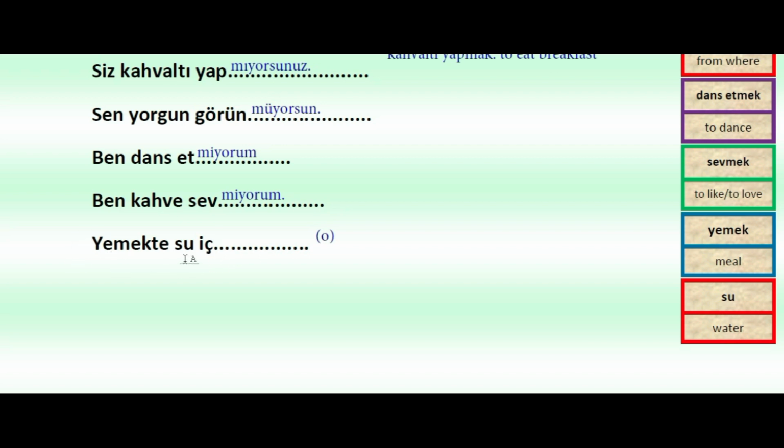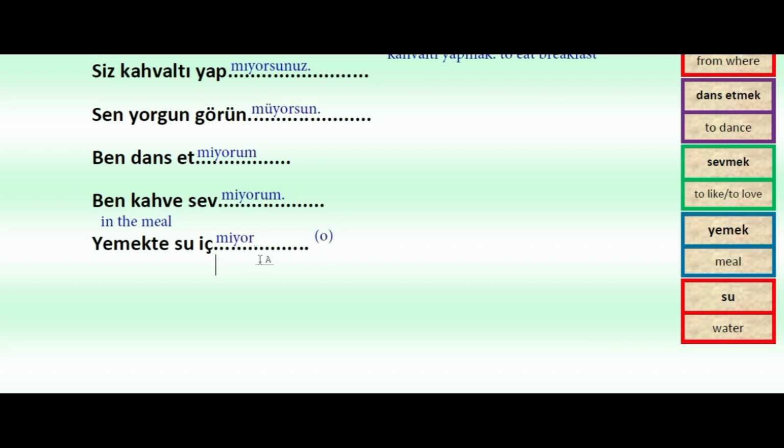So yemekte, yemek was meal. So yemekte, in the meal, su means water, and içmek was to drink. So o yemekte su içmiyor. Okay, o yemekte su içmiyor. Because of e here also became me, içmi, and yor, and after it we didn't use any person suffix because we considered the subject as o.